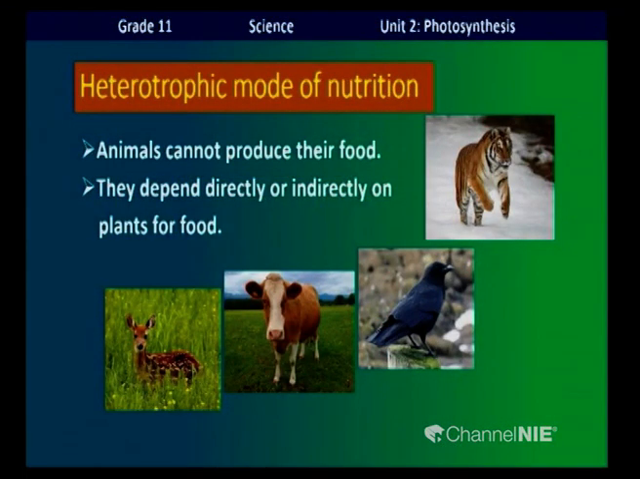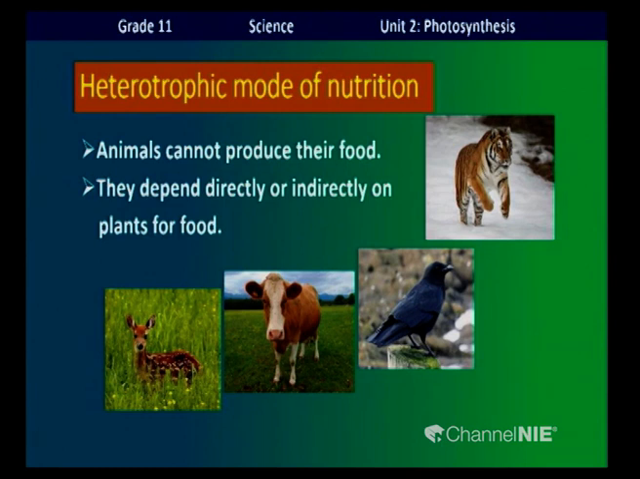Heterotrophic mode of nutrition. Now, you can see some animals here. Try to identify them, children. Can they produce their own food? No, they cannot produce their own food. So, how do they obtain their nutrients? They depend on plants for nutrients. And some of these animals directly depend on plants.